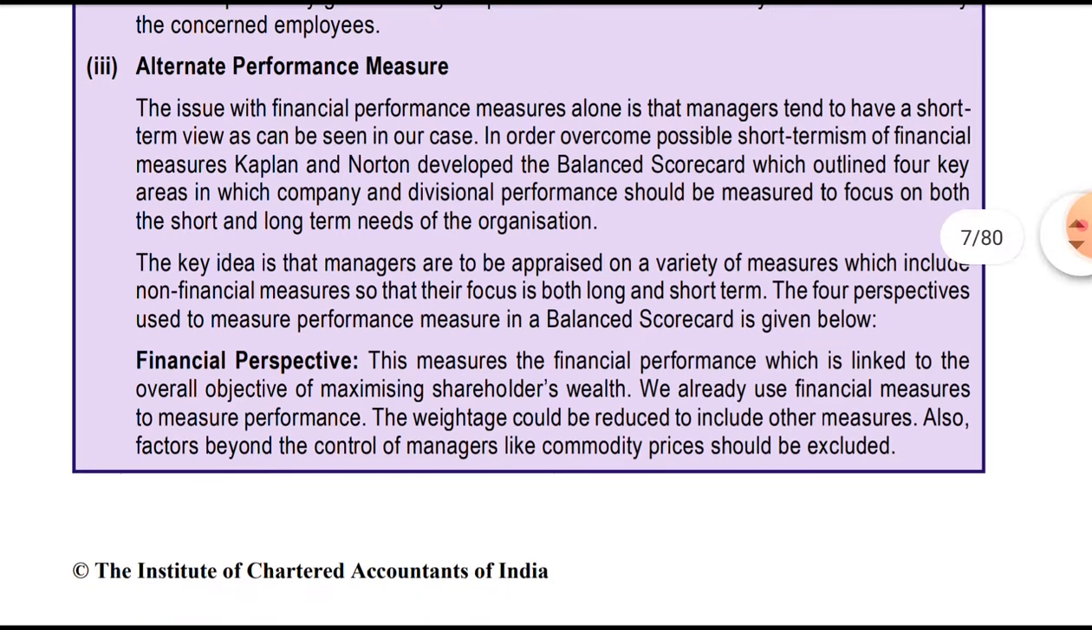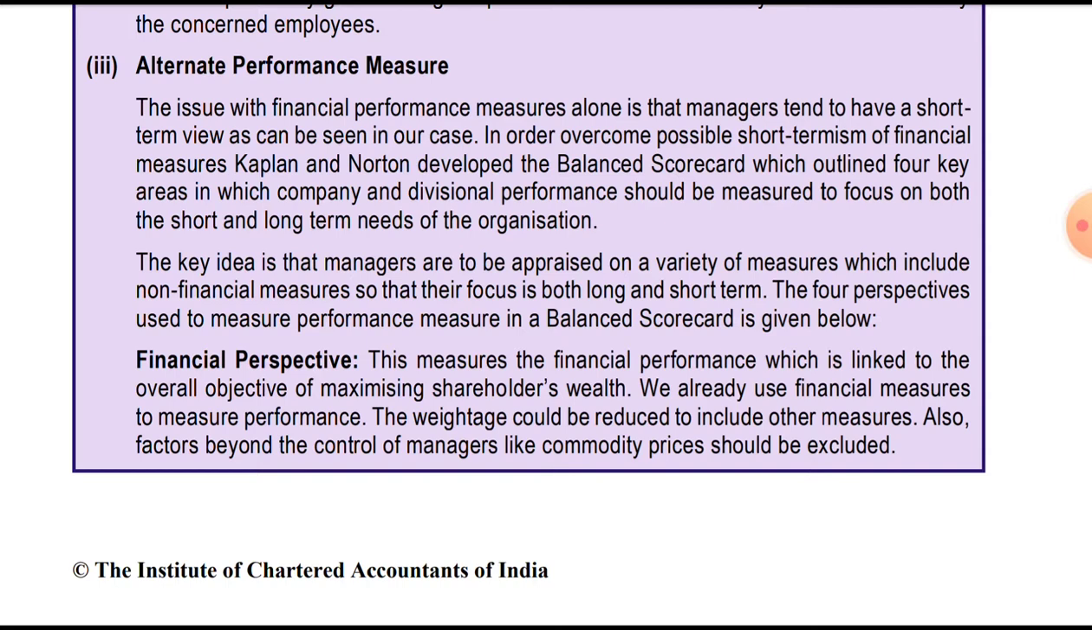So the third part we will read out. The alternate performance measure: the issue with the financial performance measure alone is that the managers tend to have a short term view instead of the long term, and it was not linked with the objective of the company. It was just looked at from a short term view, the profit which they earn and the bonus they make, as can be seen in our case.